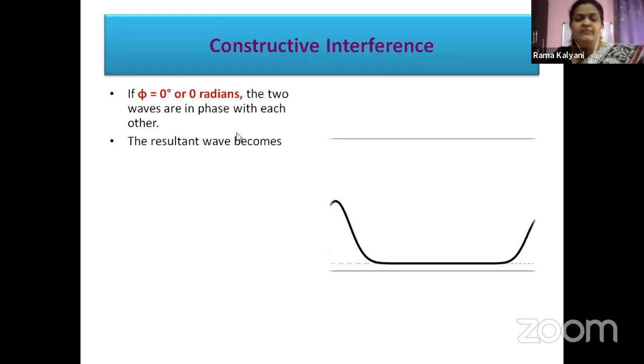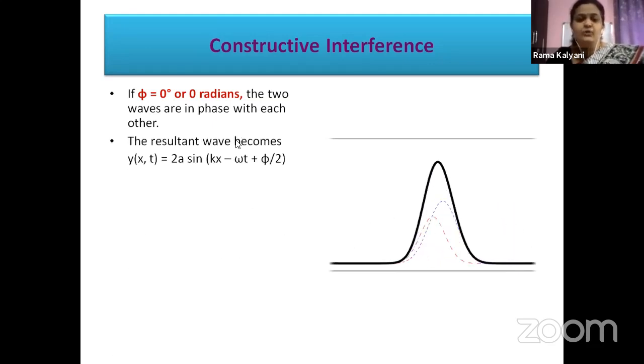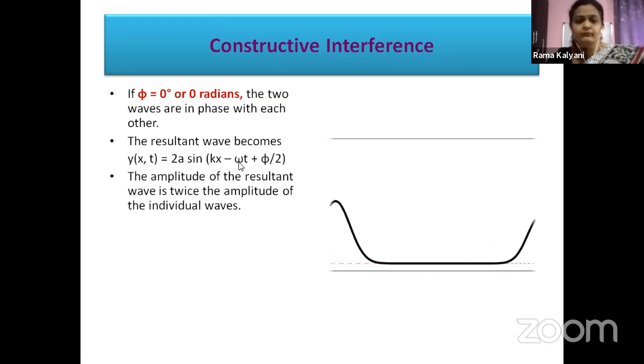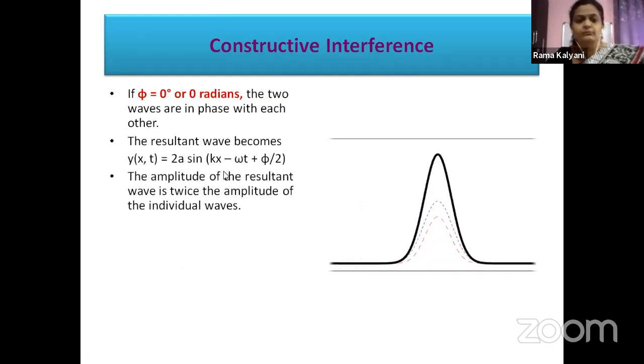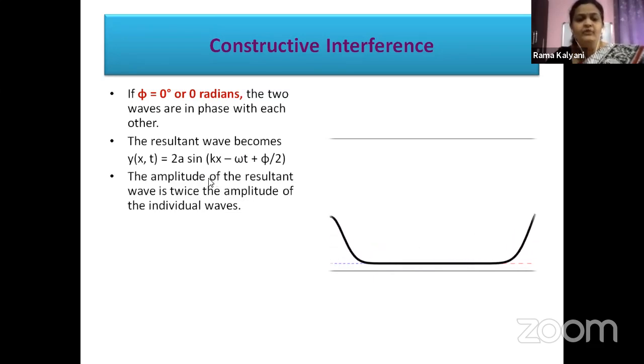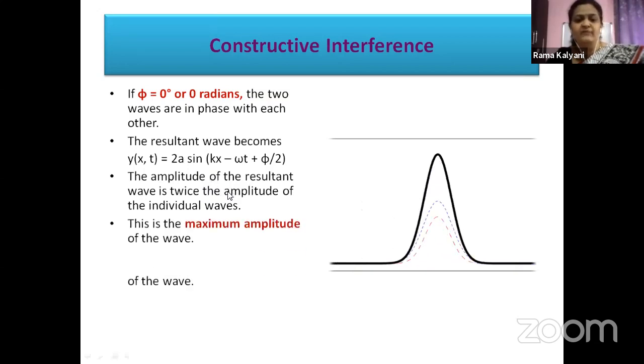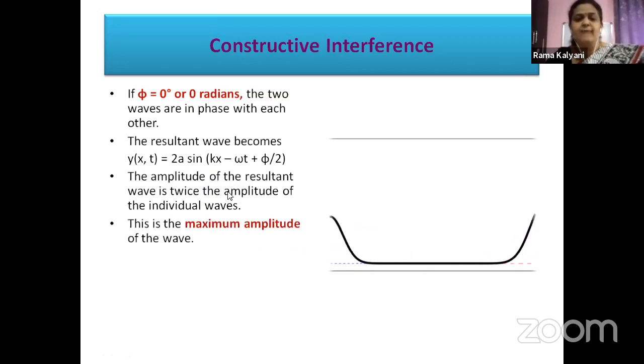Then the resultant wave becomes what? Phi is equal to 0. The amplitude of the resultant wave is twice the amplitude of the individual waves. This is the maximum amplitude of the wave. What happened here?